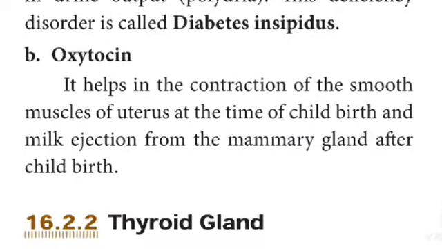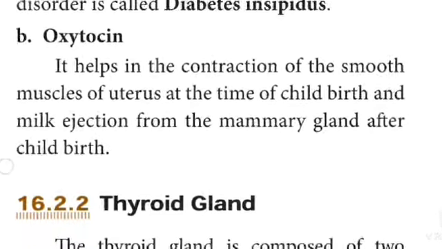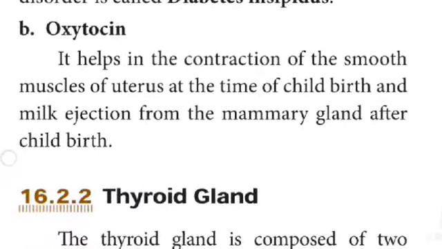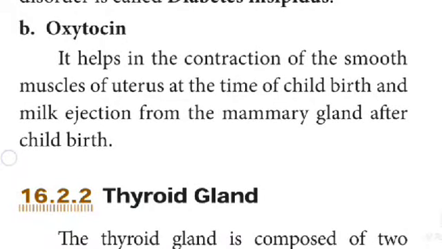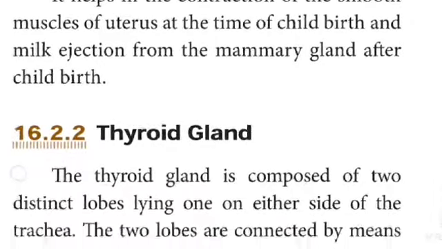Oxytocin. It helps in the contraction of the smooth muscles of the uterus at the time of childbirth and milk ejection from the mammary glands after childbirth.